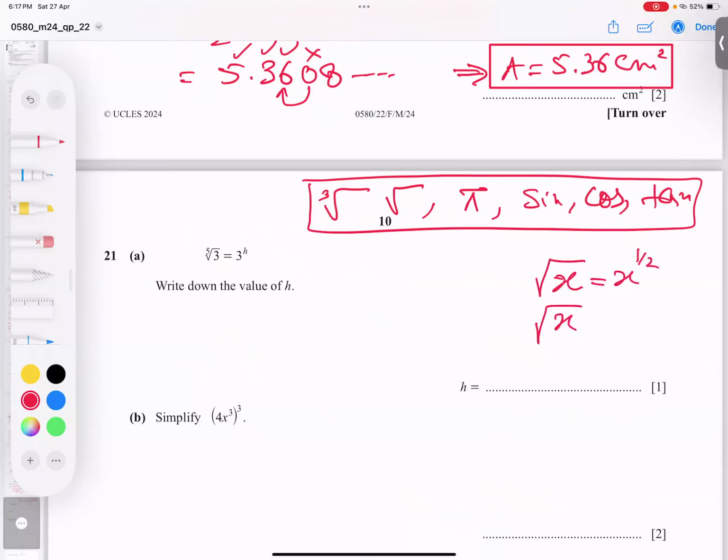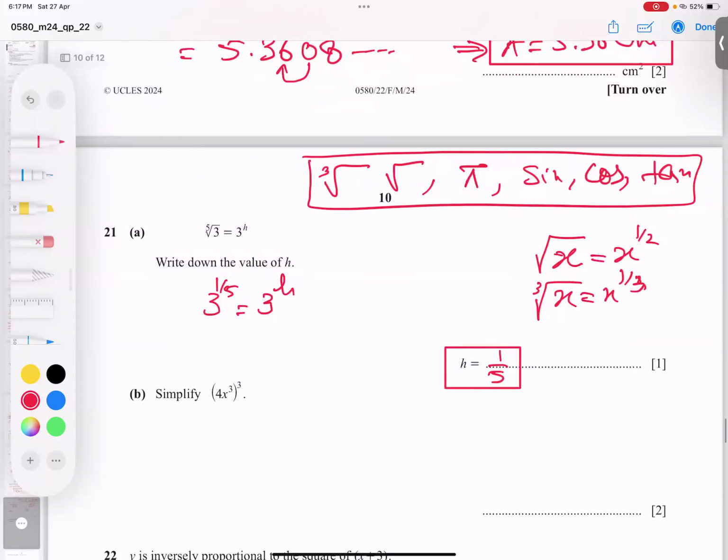If we have this, it is called x to the power 1/3. If we have this situation, I can write 1/5. And if the same bases come, students, both same base, they match, leave them, so h is equal to 1/5. Alhamdulillah Rabbil Alameen. Let's go to the next one.